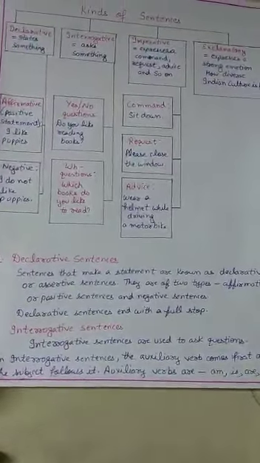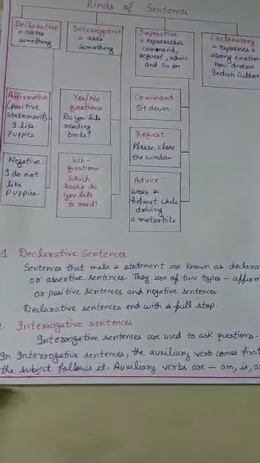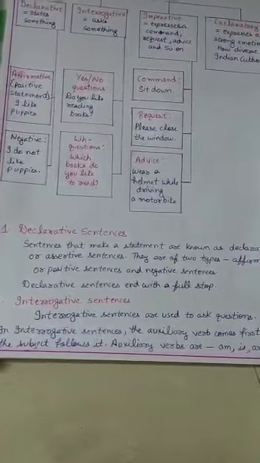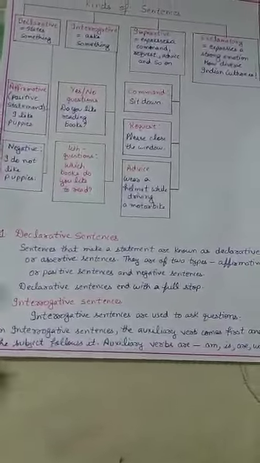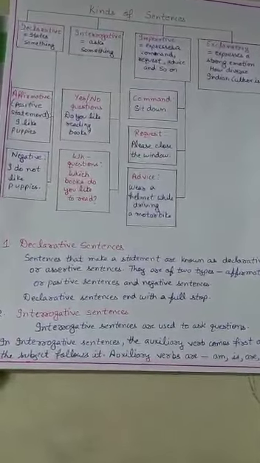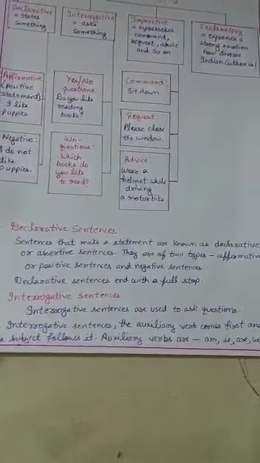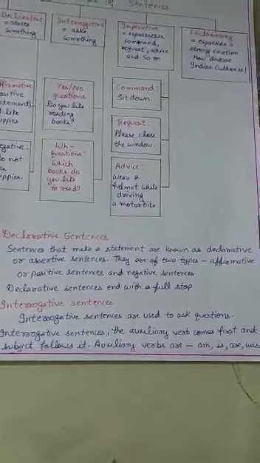Declarative sentences end with a full stop. Okay, beta. Now next, interrogative sentences. From the name of interrogative sentences itself you should understand that these are the question forms. Interrogative sentences are used to ask questions.